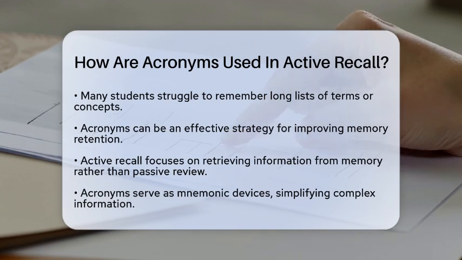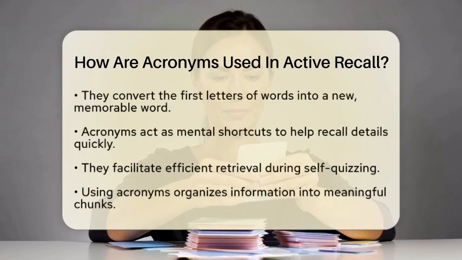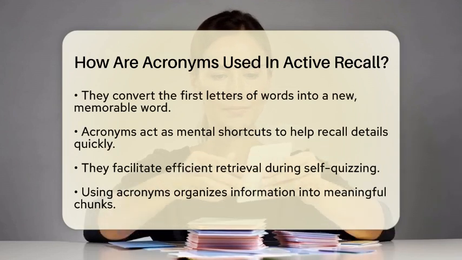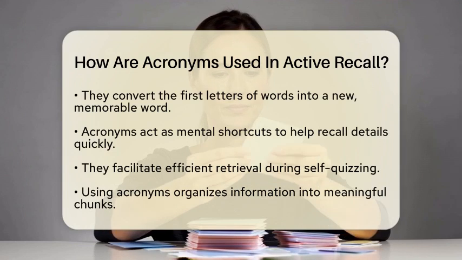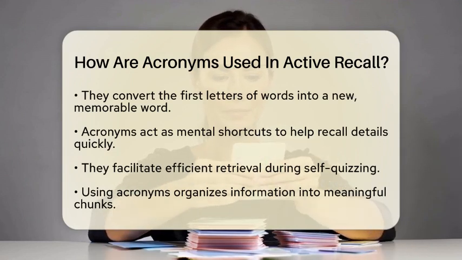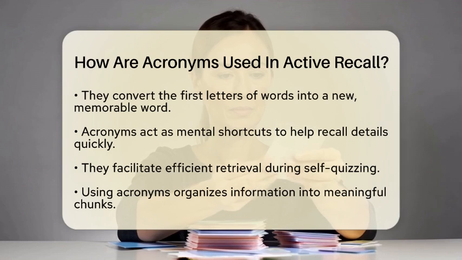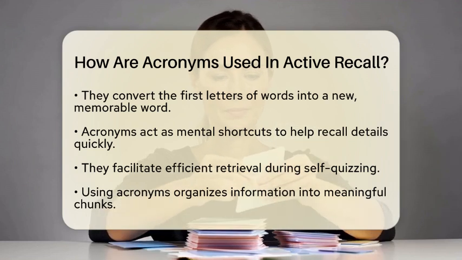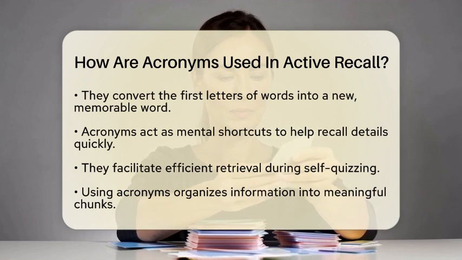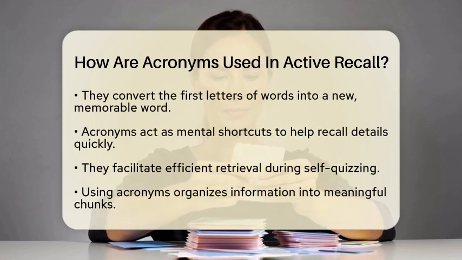So, how do acronyms work? At their core, acronyms take the first letters of a series of words or concepts and form a new word. This new word acts as a mental shortcut. For example, if you need to remember the steps of a process, creating an acronym can help you recall all those details quickly. In the context of active recall, acronyms help in several ways.